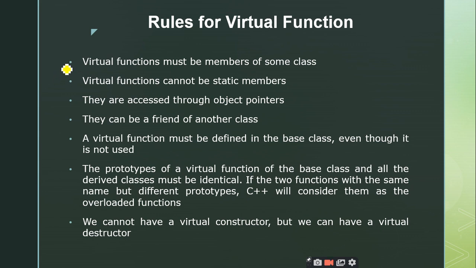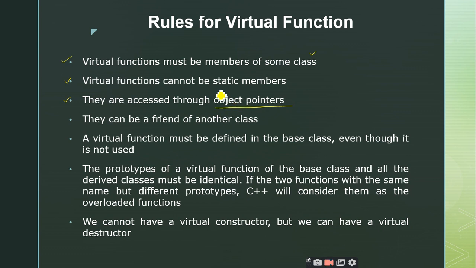So coming to some of the rules of virtual functions, these rules we have already discussed in the earlier classes. Virtual functions must be member functions of some class. Yes, we know that one. And virtual functions cannot be static members, and they are accessed through object pointers, right? You should have the concept of pointers.